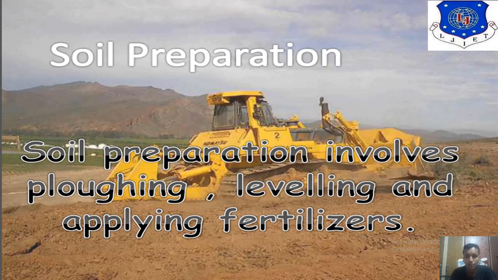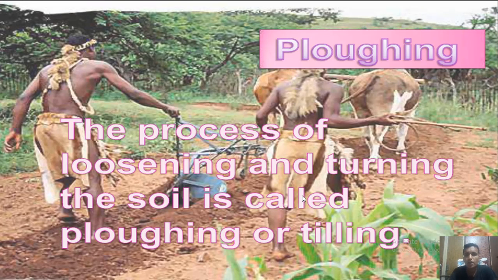So in this figure you can see that there is soil over a large area that we have to manage for cropping. So in these areas we have to provide ploughing, leveling, and fertilizers. In every picture we have tried to explain very well. Now the first step, ploughing: the process of loosening and turning the soil is called ploughing or tilling.